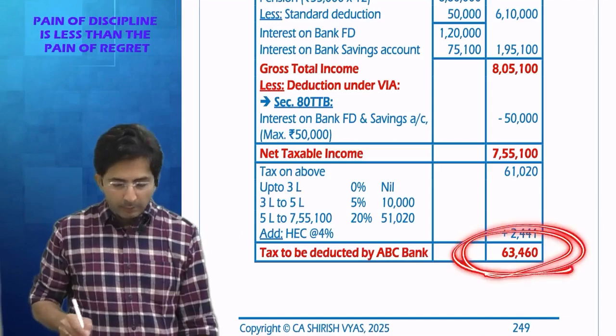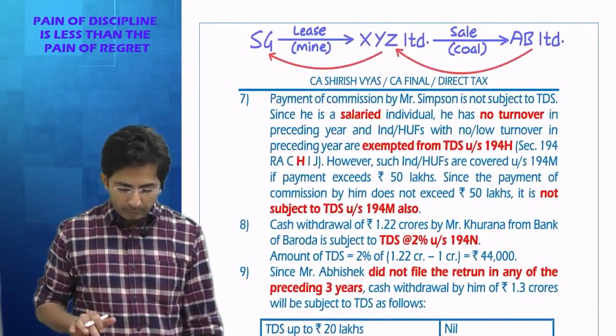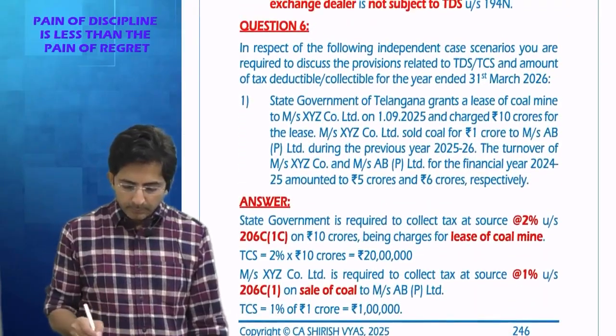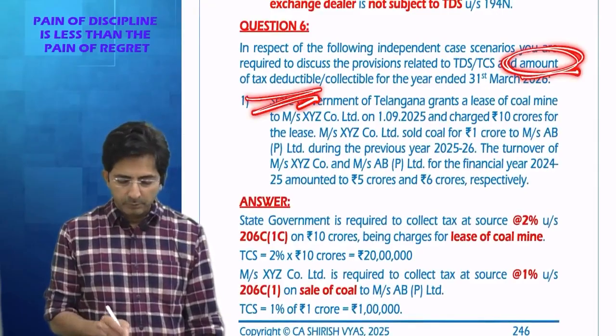You know why I have done the calculation? Because the question is expecting it. See the title of question 6. Calculate the amount of TDS also, no? So I have to calculate that.